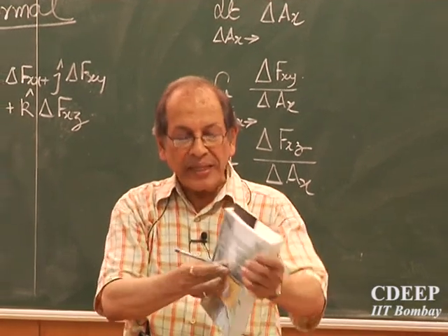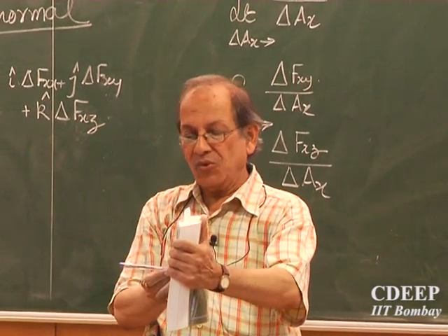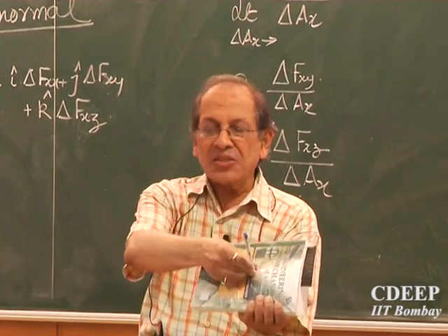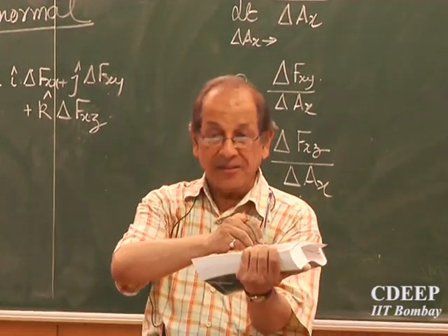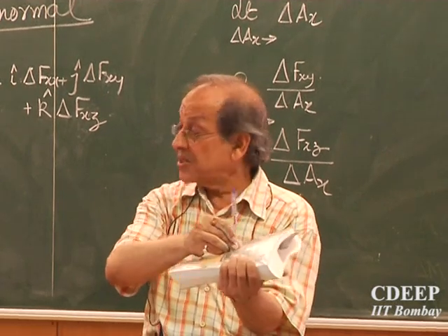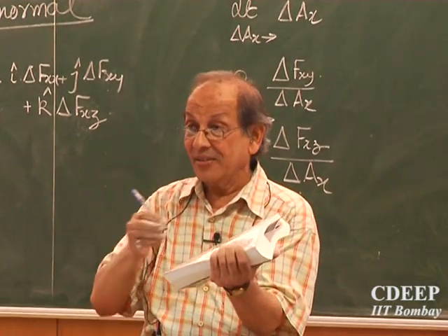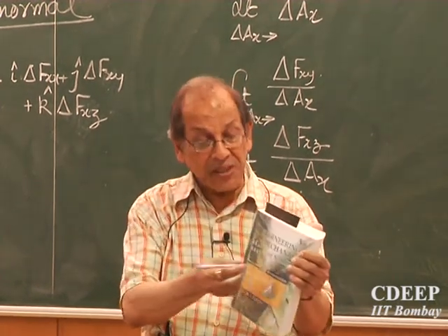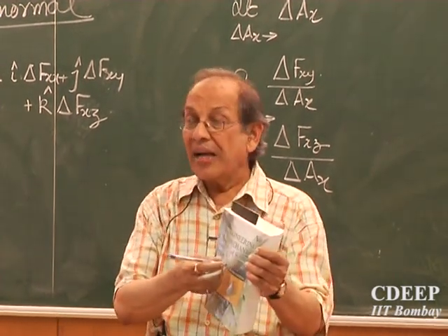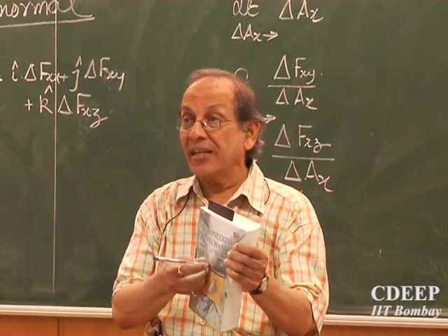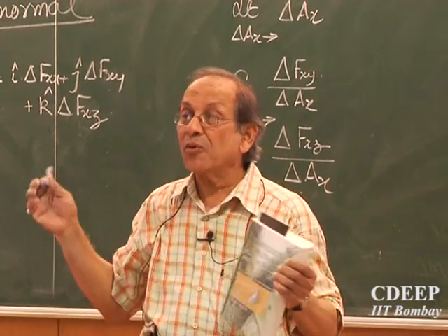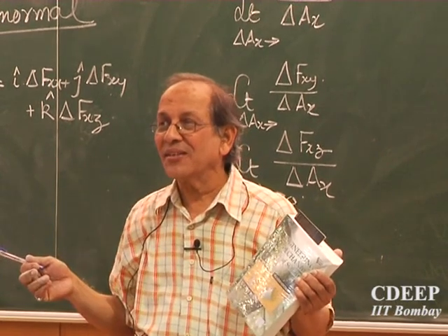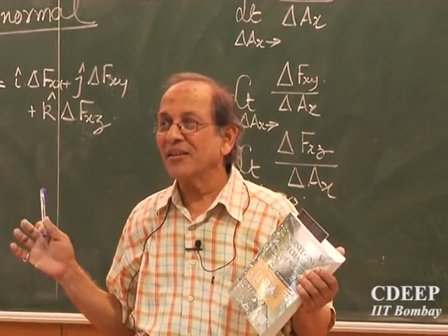So at the same point I have three planes, x, y and z. I am just changing the orientation of my plane. So positive plane is defined by first of all the outward normal, and that must be in the positive x direction. Then it is a positive x plane. Is it clear?